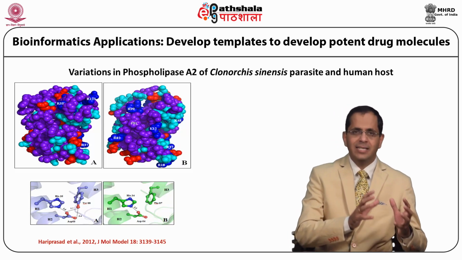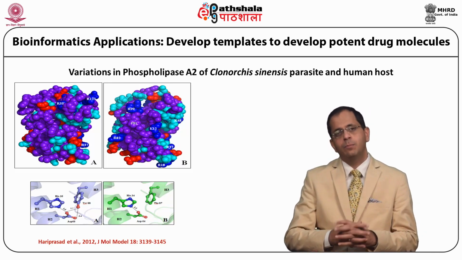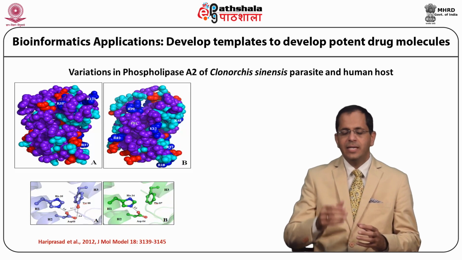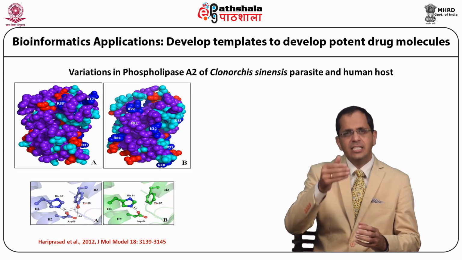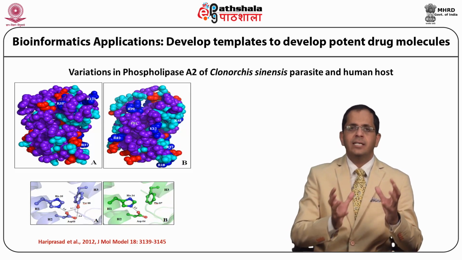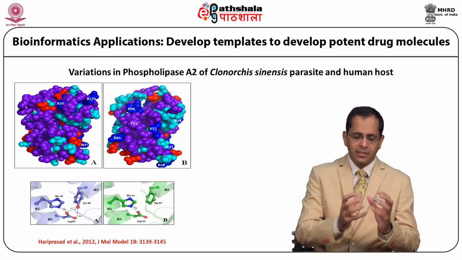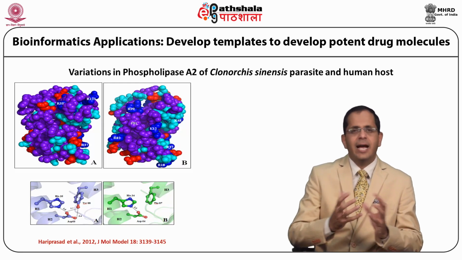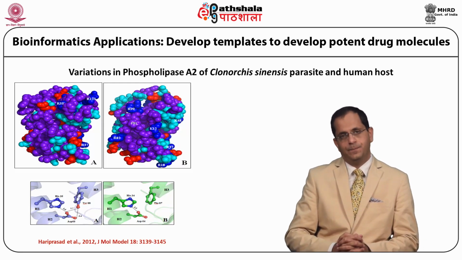Now, in this example, you see here that we have structurally characterized two isoforms from the parasite as well as from the human body, and we delineate a list of differences between the structures of the parasite and the human isoform.